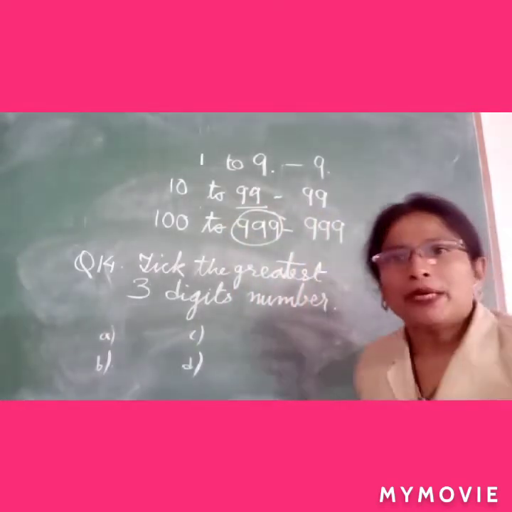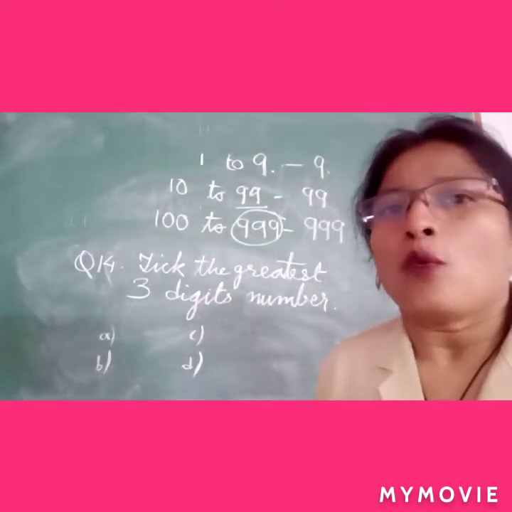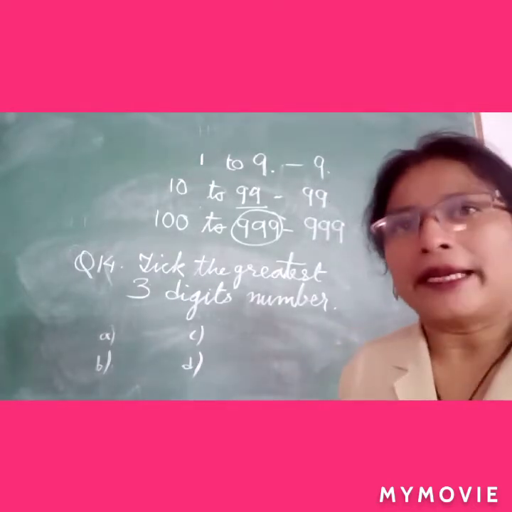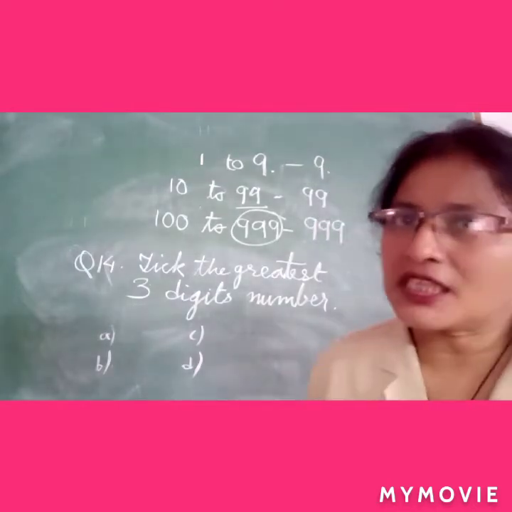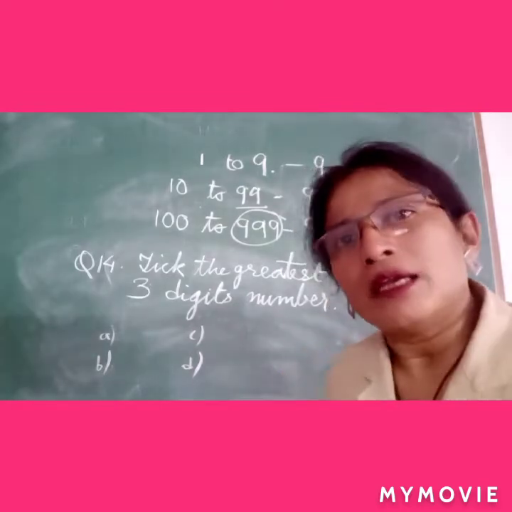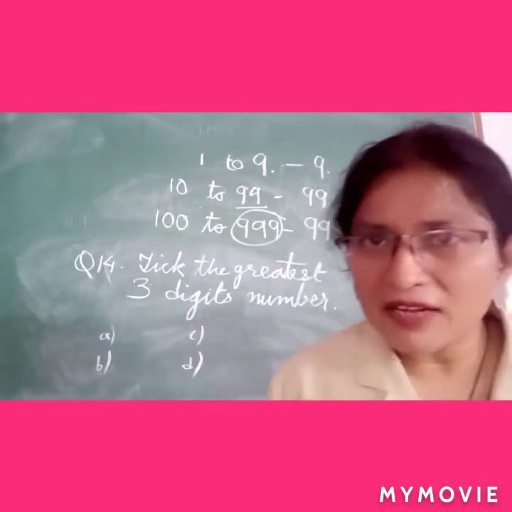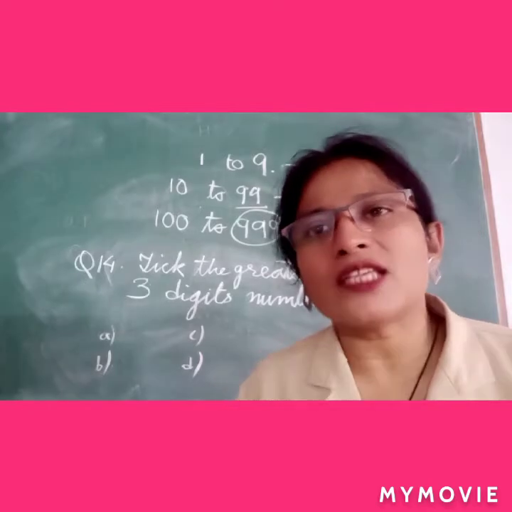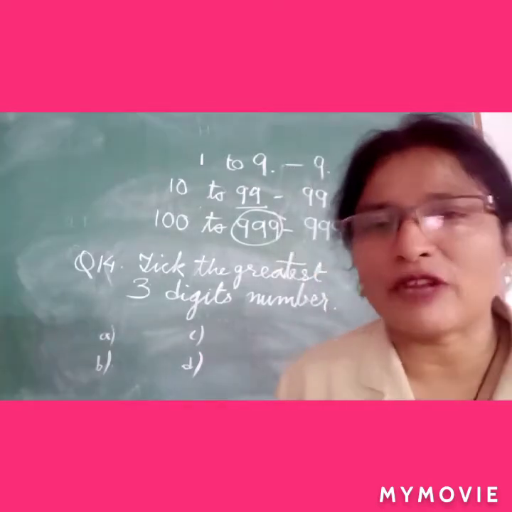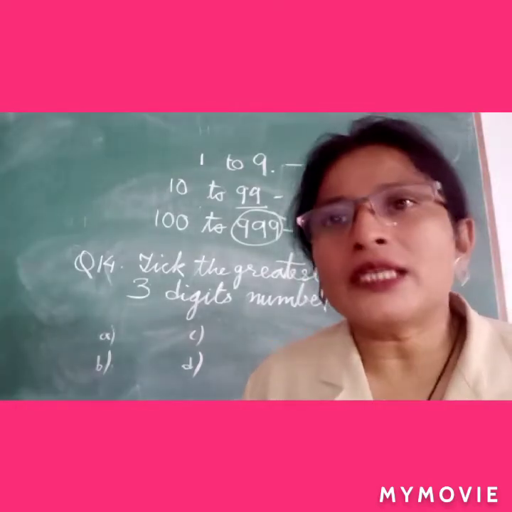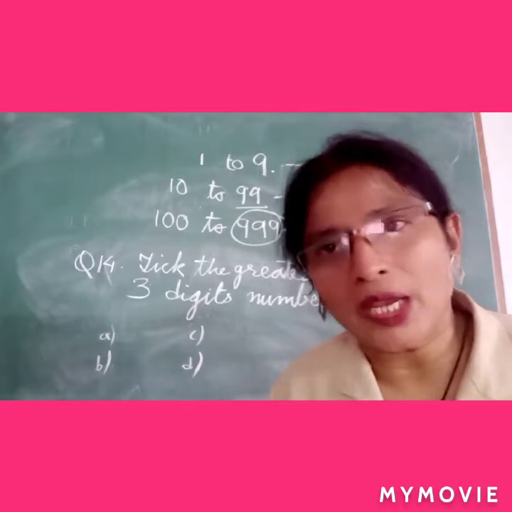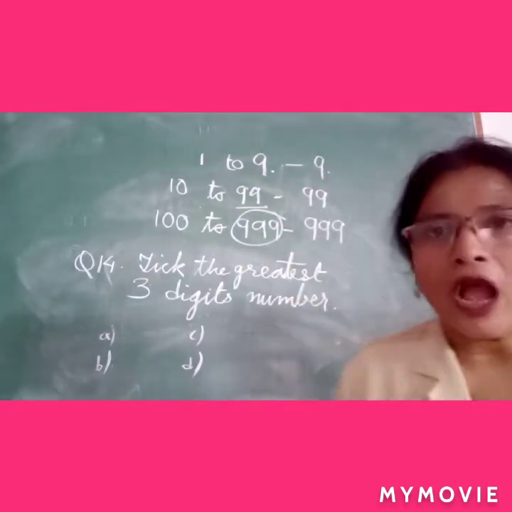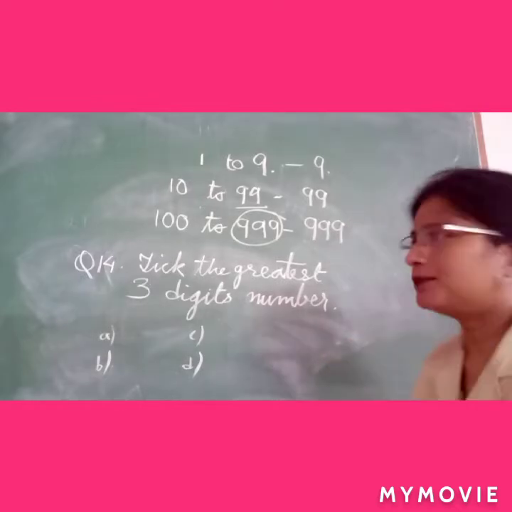999. It depends upon the question what is asked. If 2 digit number is asked, then 99 will be biggest. If 3 digit number is asked, then 999 will be the answer. If among single digit it is asked which is the biggest digit, then 9 will be the answer. It depends upon the question. Okay, read the question properly. Now come to the next question.